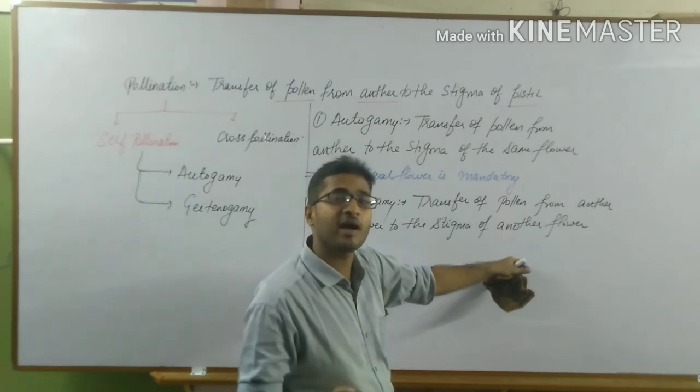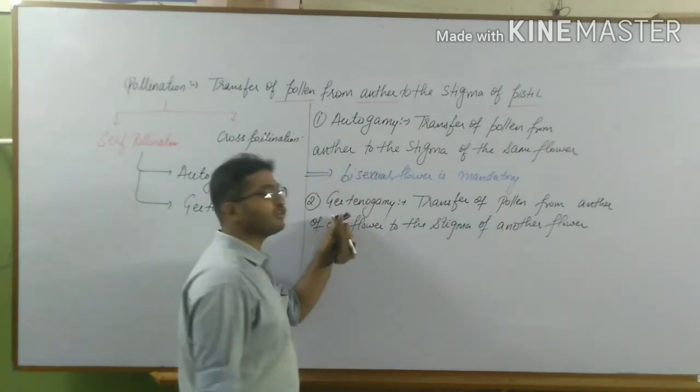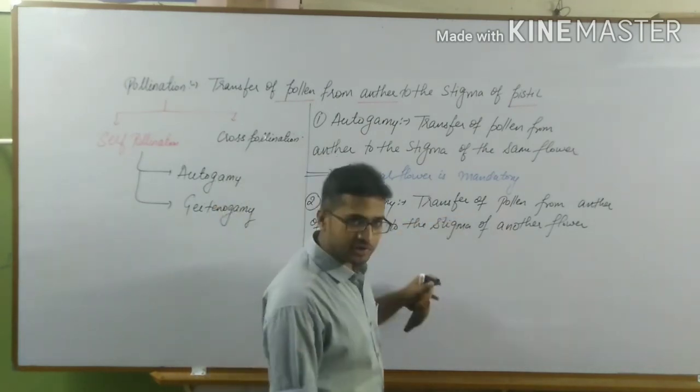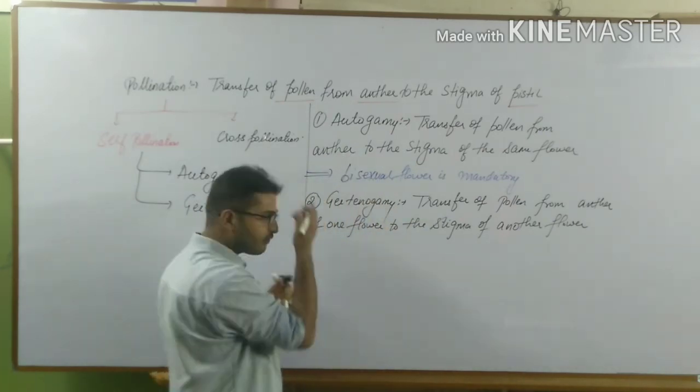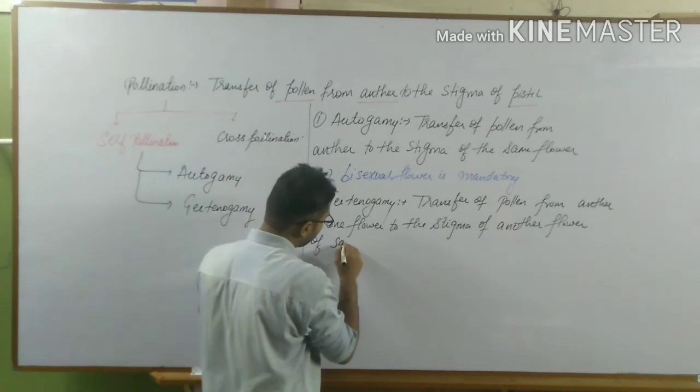The species of plant is same. So geitonogamy is transfer of pollen from anther of one flower to the stigma of another flower of same plant.